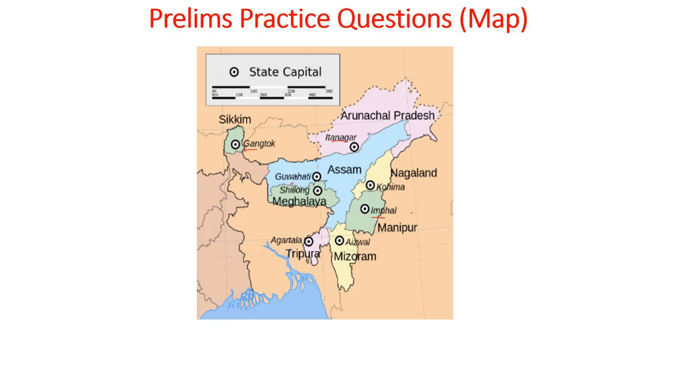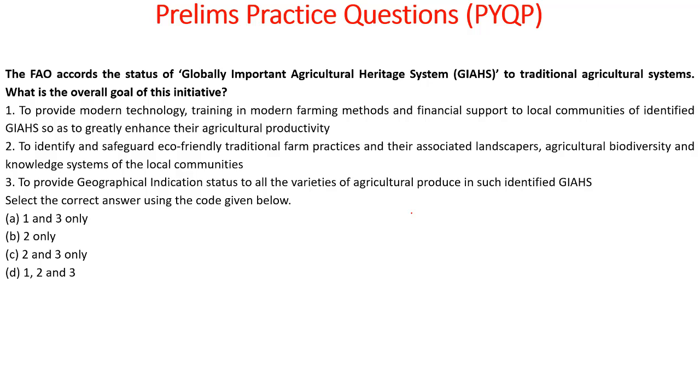Now let's look into the next practice question. The FAO accords status of globally important agricultural heritage system to traditional agricultural system. What is the overall goal of this initiative? The answer to this is 2 only. Why? Because this does not focus on modern technology. So the first option is ruled out, and it also provides geographical indication. The FAO does not do anything of that sort. So 1 and 3 is out. So the answer to this is 2 only.